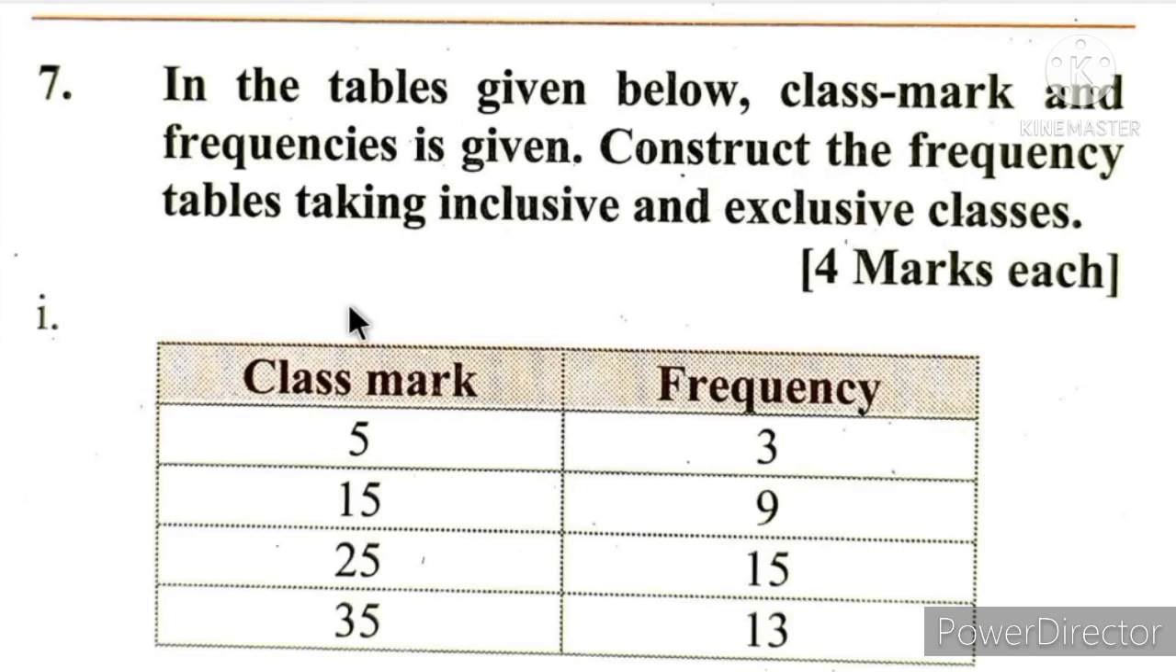Construct the frequency tables taking inclusive and exclusive cases. Now we have to do a grouped frequency distribution table. In that there are two types that we have learned: first was inclusive and second was exclusive. We have to do both on the same data.